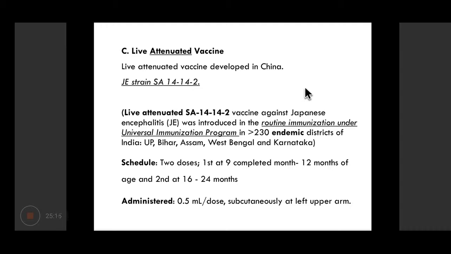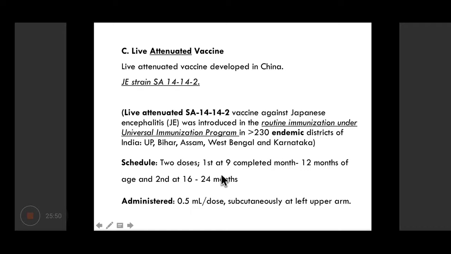The strain that is used is the Japanese encephalitis strain SA 14 14 2. You must remember this name, SA 14 14 2. It was introduced in the routine immunization program under the UIP, the Universal Immunization Program in India, in more than 230 districts of India where the disease is prevalent, in states like UP, Bihar, Assam, West Bengal, Karnataka.